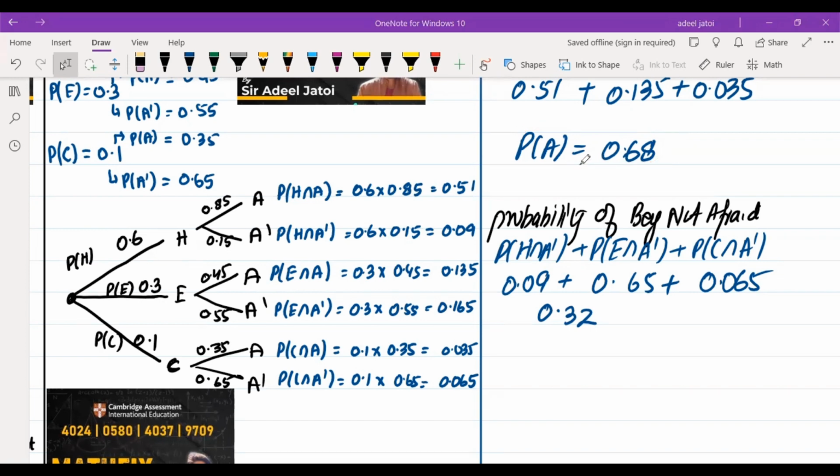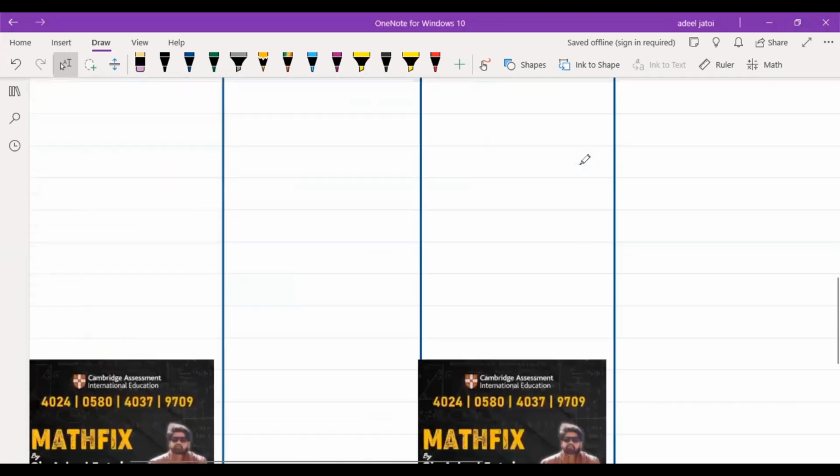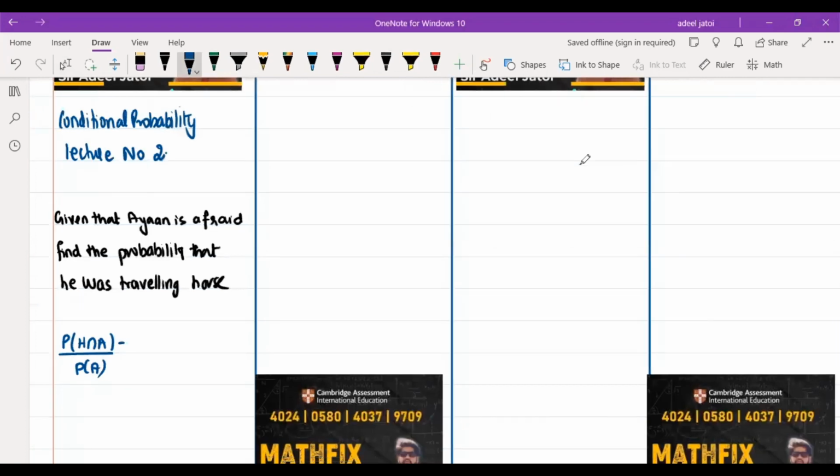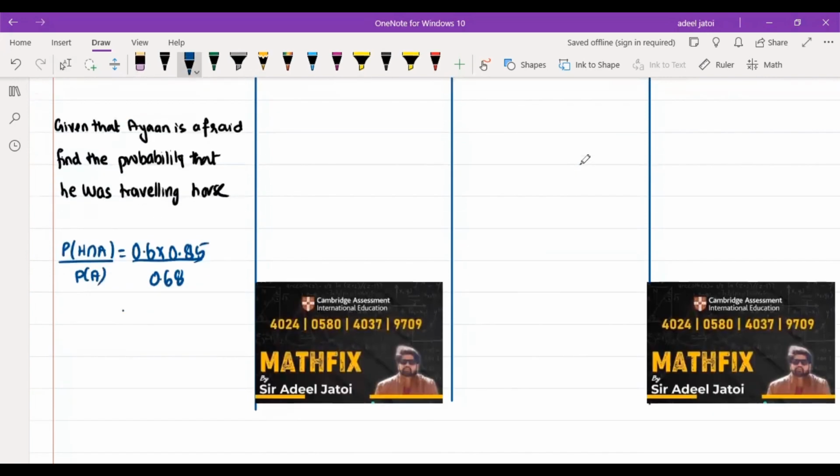So we just divide: 0.6 into 0.85 divided by 0.68. So the answer would be 0.51 divided by 0.68. So the probability of traveling by horse and being afraid upon the total afraid is 0.750.